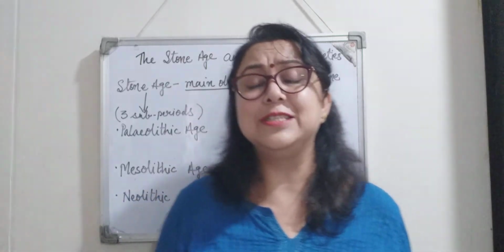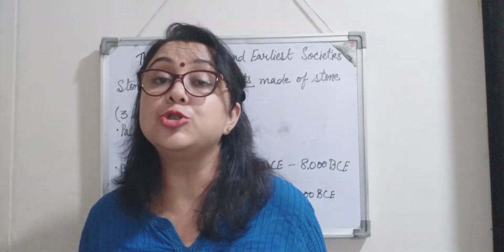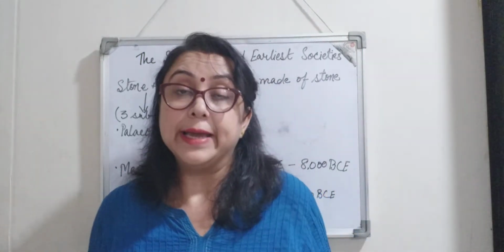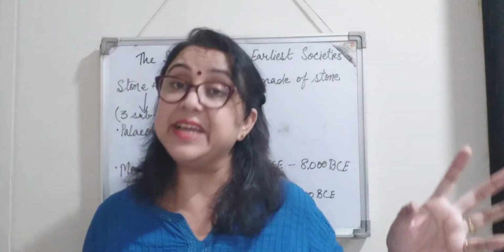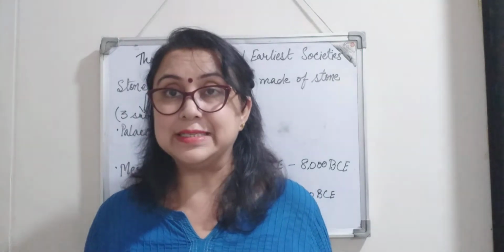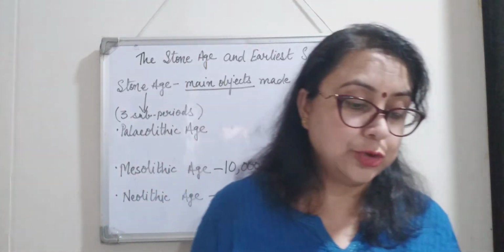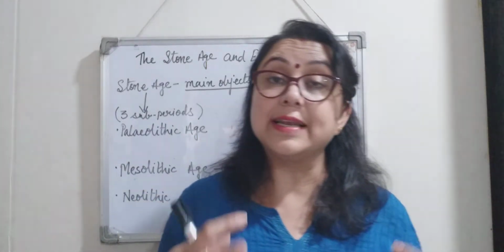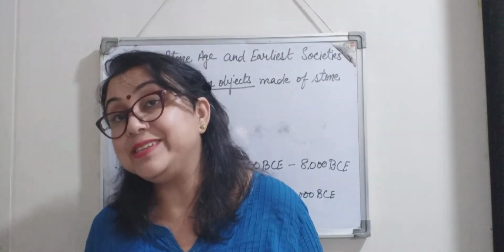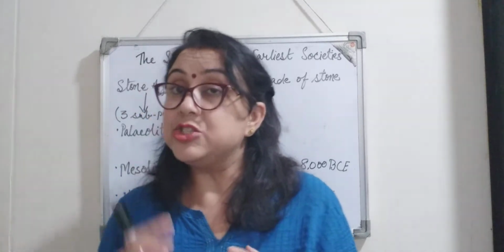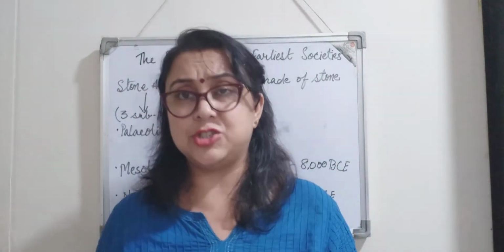Further, let us talk about the environmental changes. As discussed earlier, the climate of the world changed around 12,000 years ago. It became warm from cold. In our previous session of this lesson, we read that it was very, very cold, the Ice Age, isn't it? And here, in this part of the lesson, we read that during the Mesolithic age, the climate changed and it became dry and warm. So obviously there was a change in the climate, and with changes in climate, a lot of things changed, right?